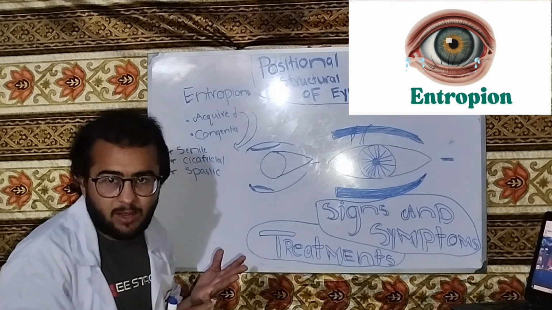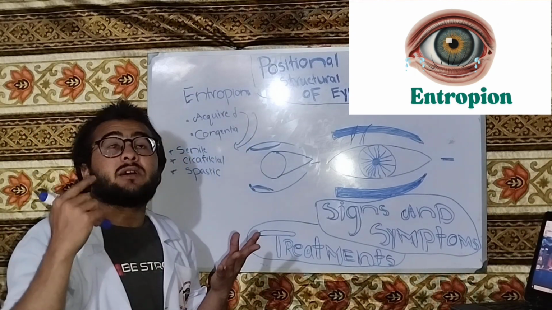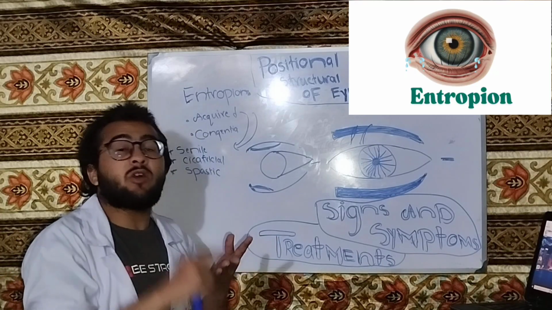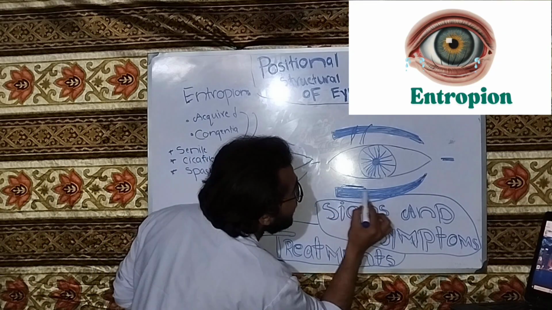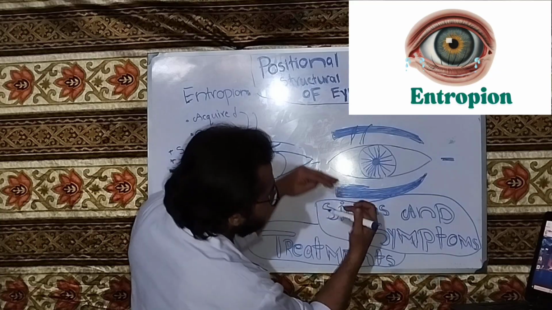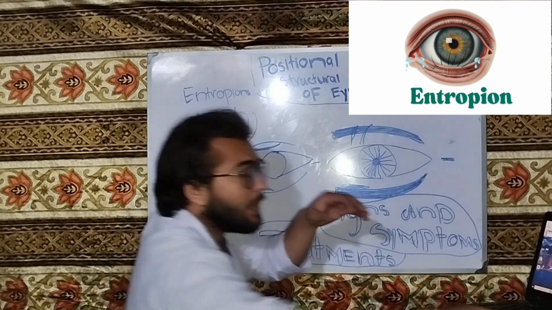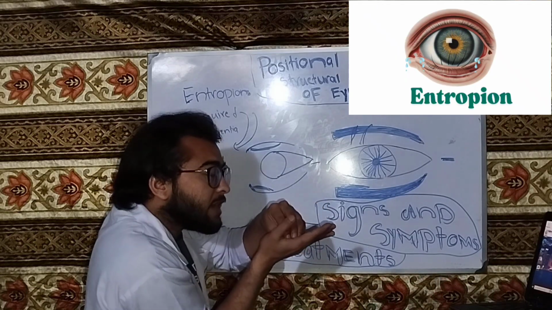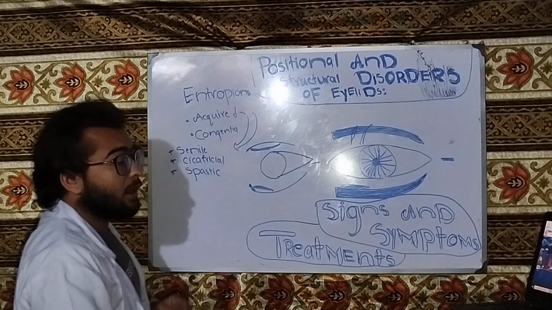As we have discussed previously, allergic reactions like Stevens-Johnson syndrome and ocular cicatricial pemphigoid induce chronic inflammation in the conjunctiva, and there will be scar formation. When the scar contracts, it will pull the eyelid inward. So this is cicatricial entropion.